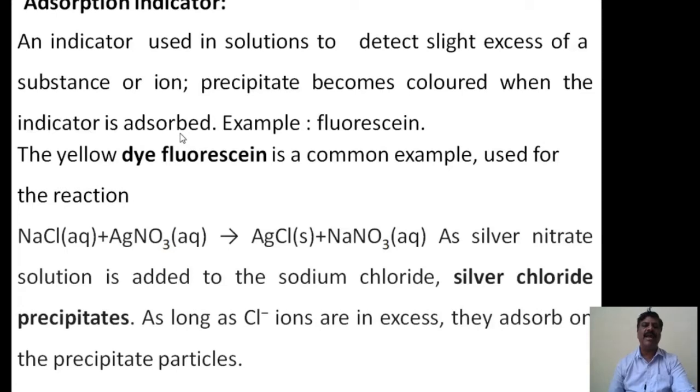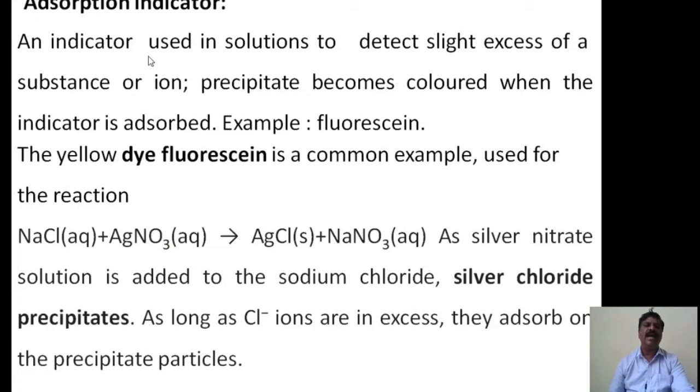Here, when we are adding a solution to the reaction, an excess of precipitation takes place, or a slight excess of the substance or ions is produced, or the precipitate becomes colored, and this is indicated as an adsorption indicator. The example for this is fluorescein. Fluorescein is the best example of an adsorption indicator.